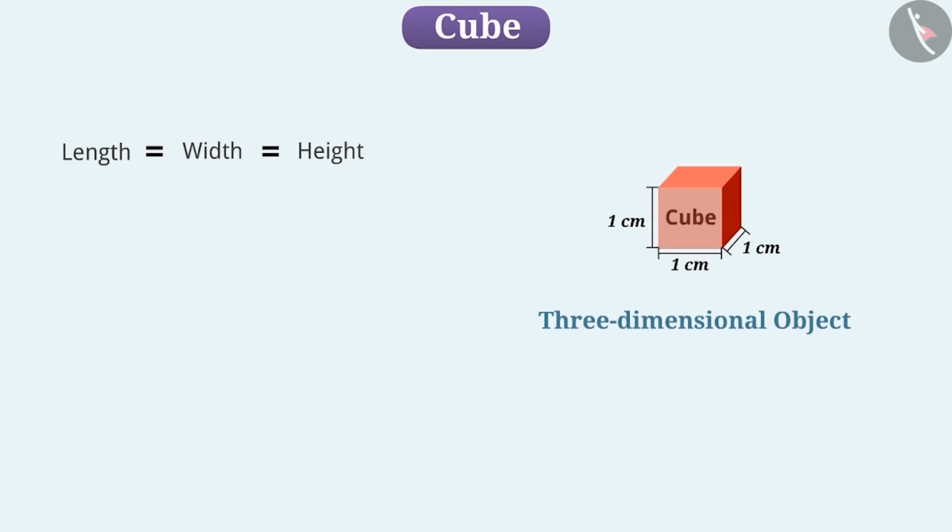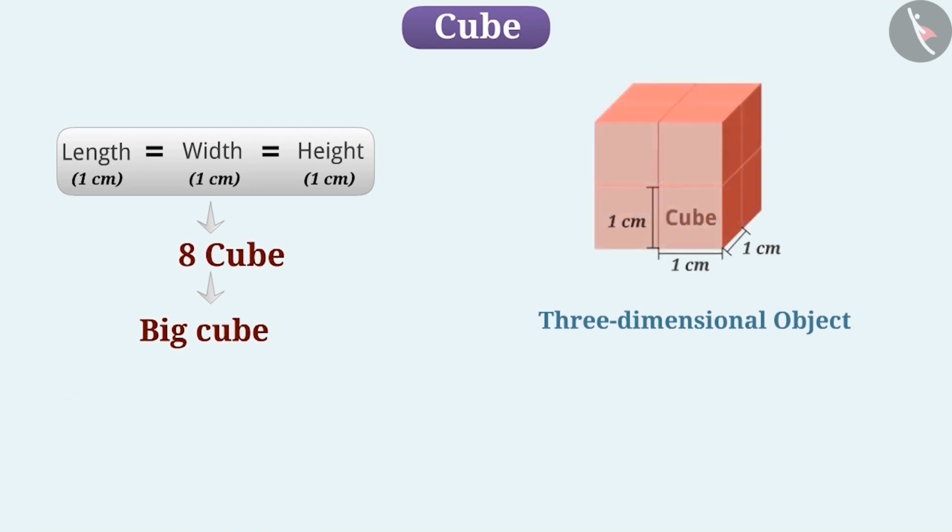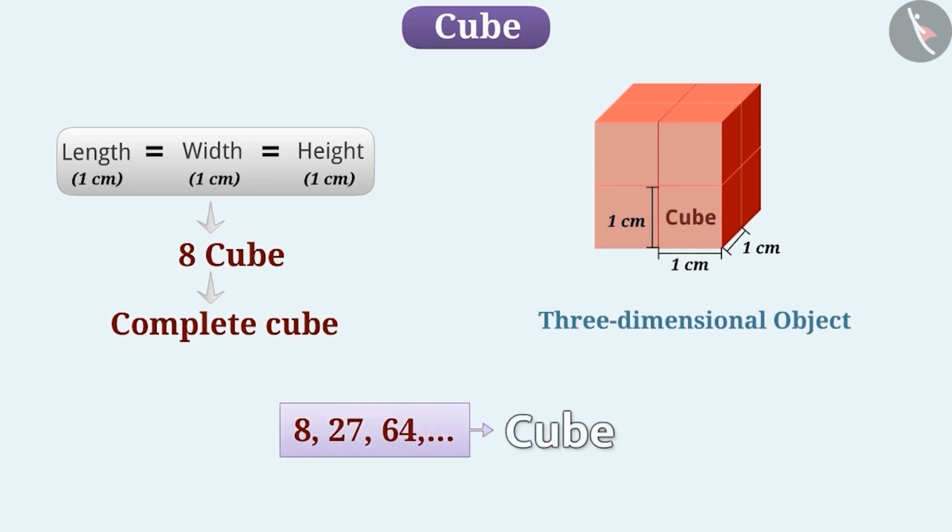Just imagine if you're given 8 cubes of 1 centimeter in length, width, and height. Can you make a big cube using them? Give it a try. Absolutely right. With this, you can make a complete cube. This is why we call 8 and all similar numbers cubes.